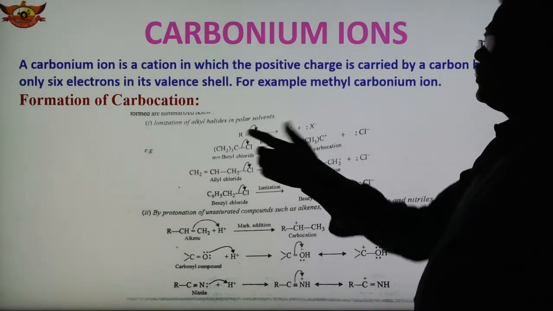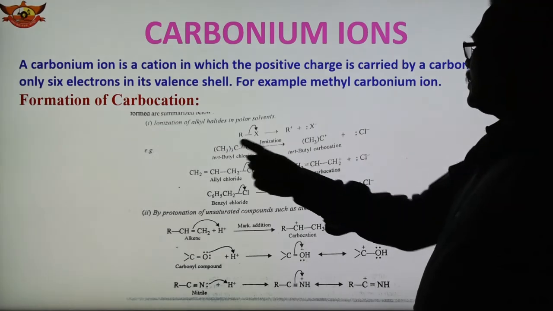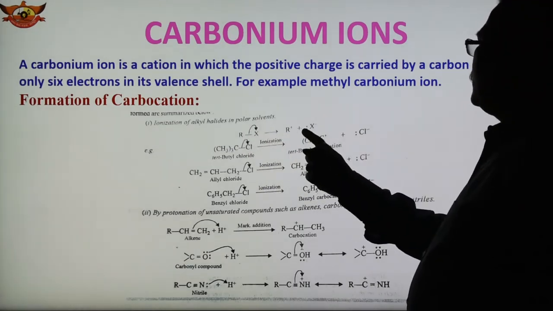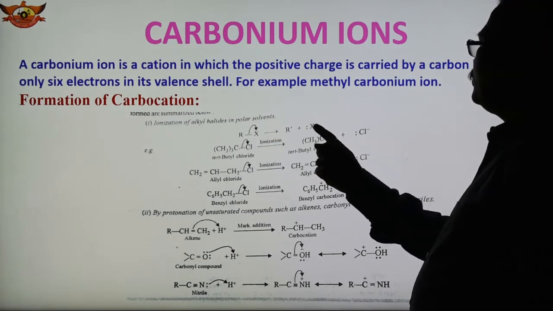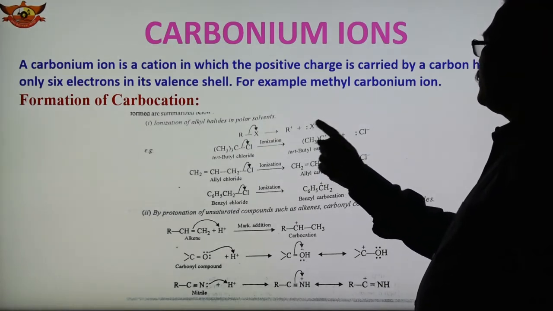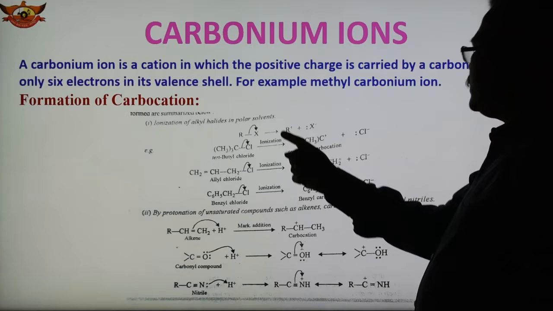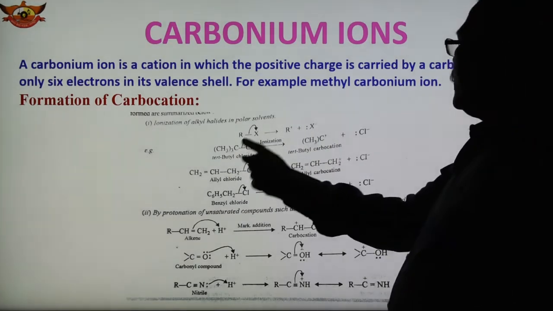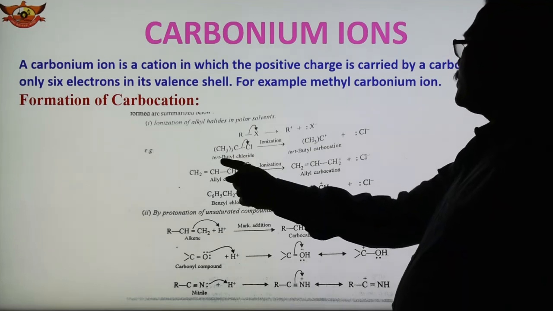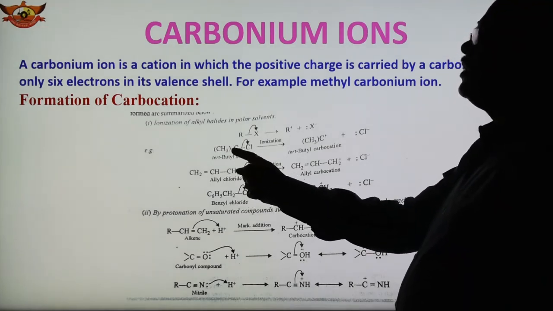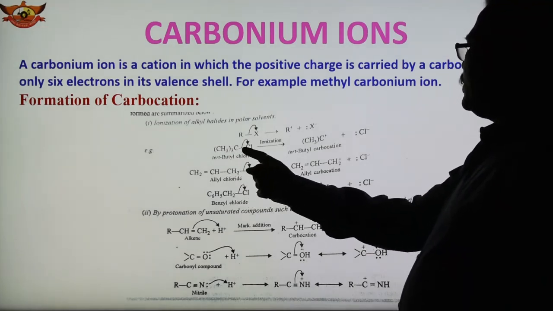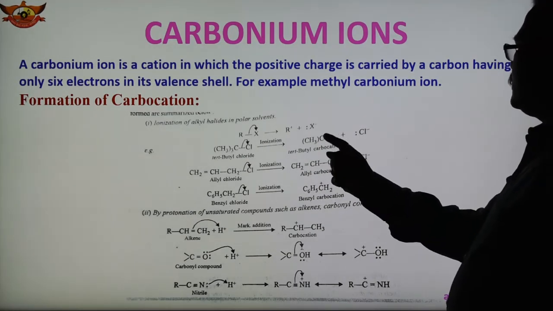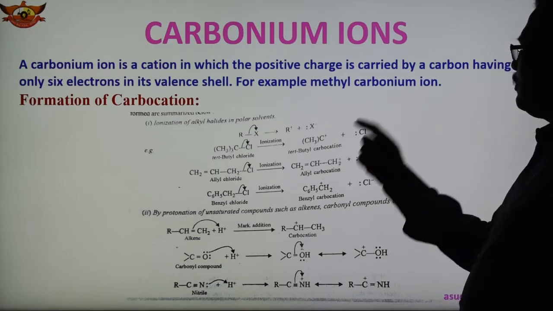For example, the general formula of alkyl halide is RX, and in case of RX, if this bond breaks, the electron pair moves to the halide ion. This is negatively charged and this is positively charged. So this R plus is nothing but the carbonium ion. Example: now here we are taking tertiary butyl chloride. This bond breaks and we get Cl minus and carbon plus. This is the tertiary butyl carbonium ion.